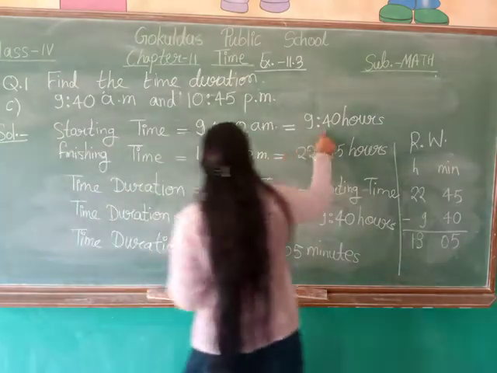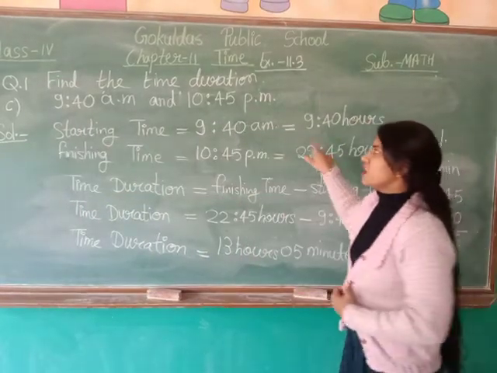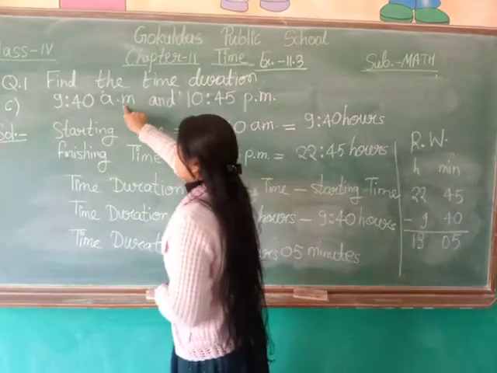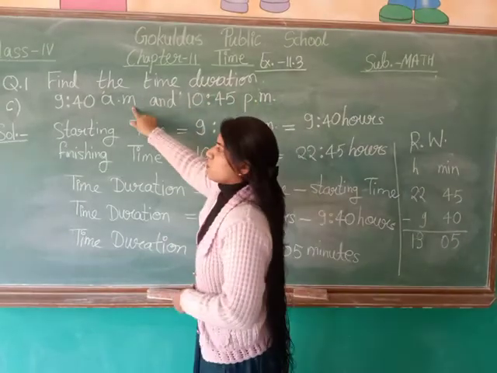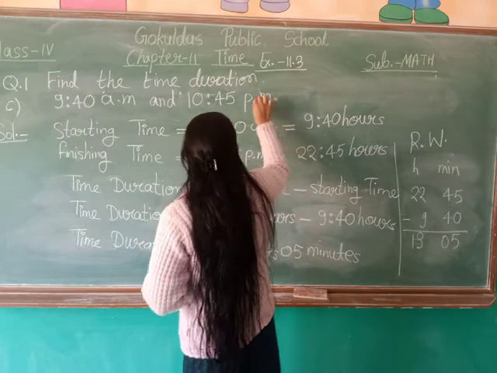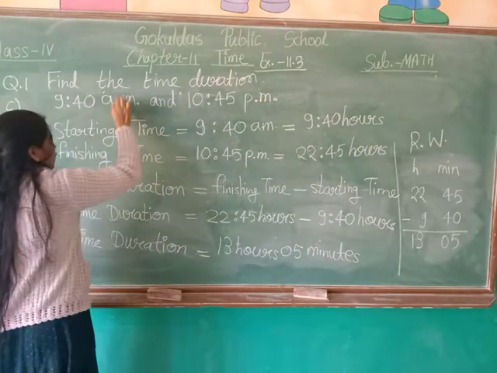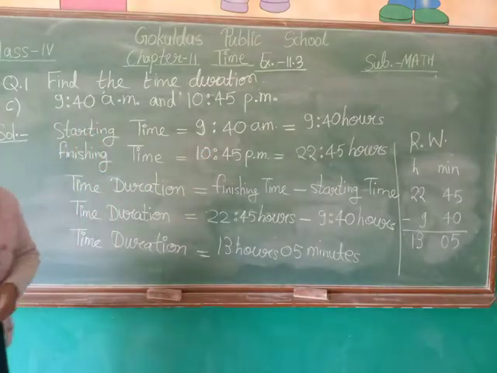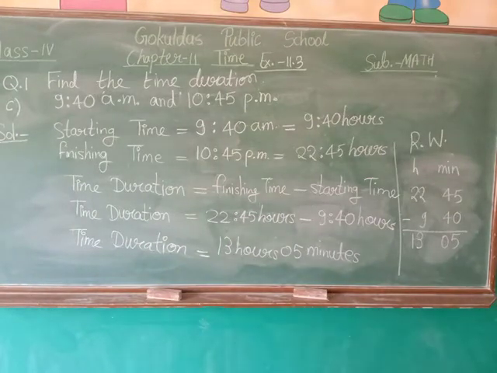Why did we convert into the 24-hour clock? Because the time format was not in the same unit. So we converted the given timings into 24-hour clock format, as the times were not in the same unit.